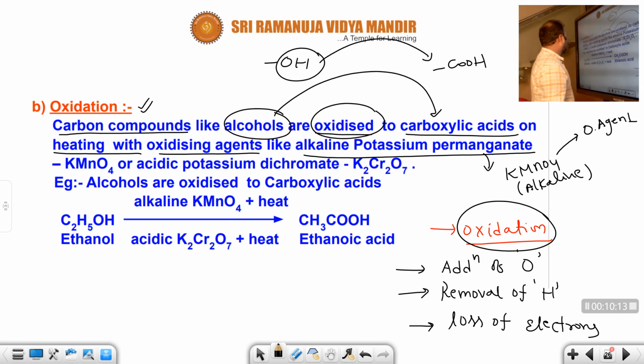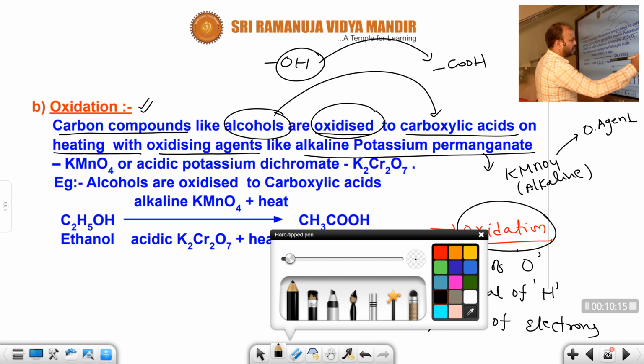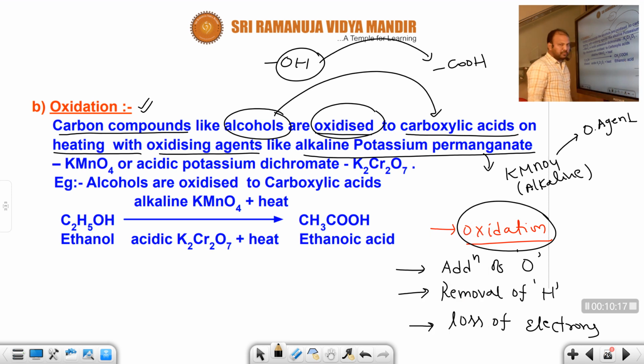Okay, students. So if you take any type of alcohol, not only ethyl alcohol, ethanol, you can take propanol, butanol, pentanol, hexanol, whatever it may be.